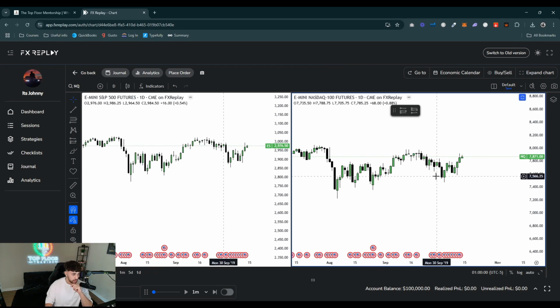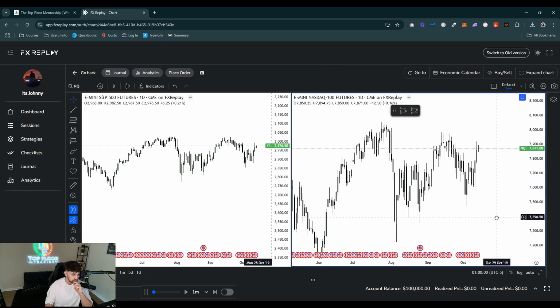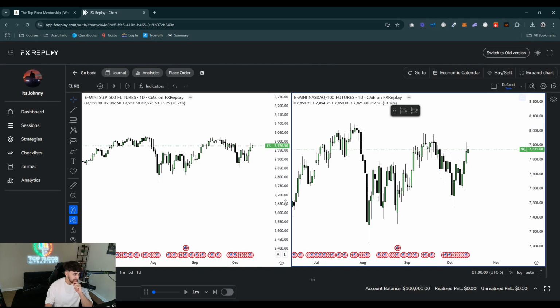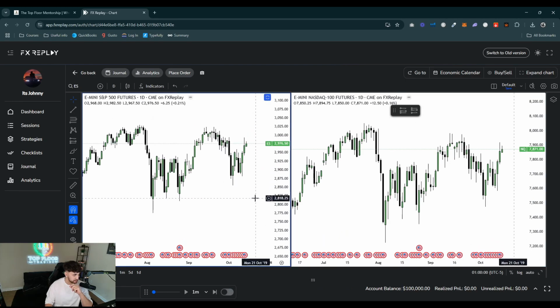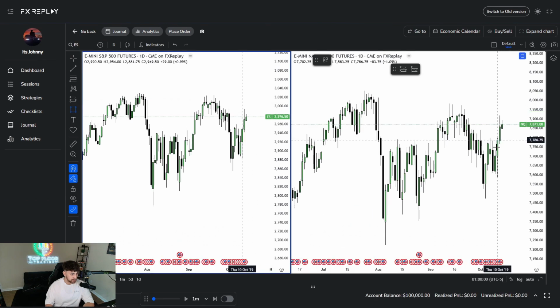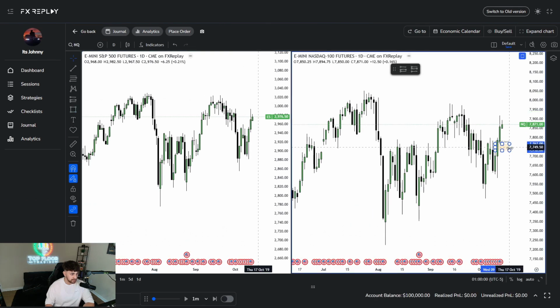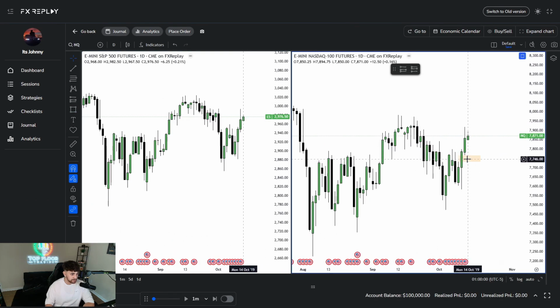Let's go to the daily. All right, so now we're on the daily chart. This actually offers a little bit more data, not too much, but a little bit more. I'm not really seeing a whole lot besides this daily fair value gap right here. Let's actually make this bigger real quick for you guys. So I'm not really seeing a whole lot besides this daily FVG here. Monday's opening higher, so we'll have to see what Monday does.